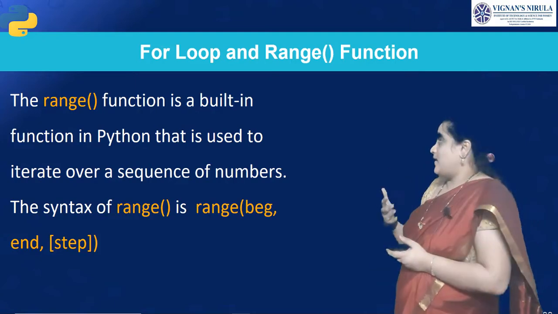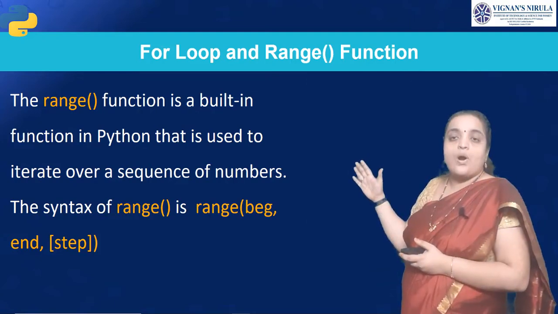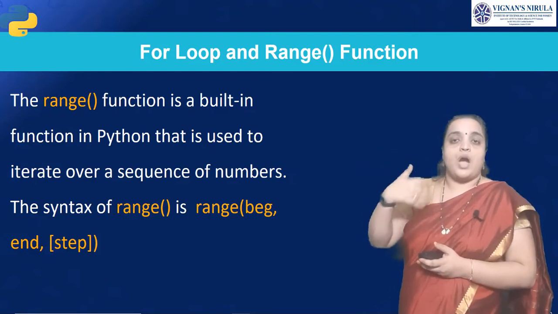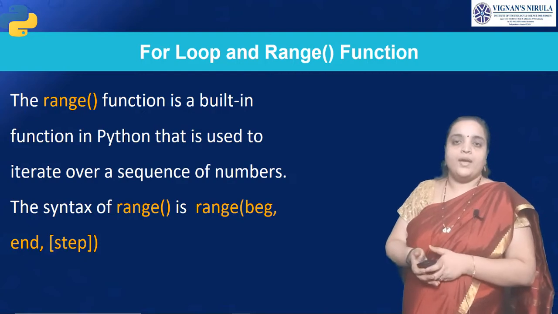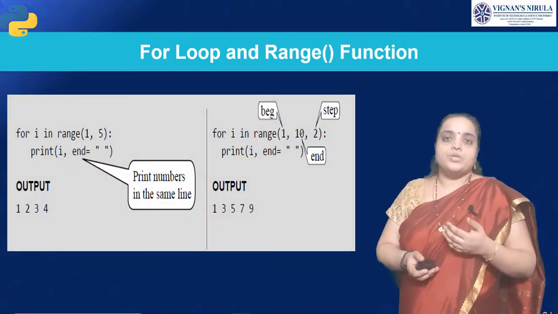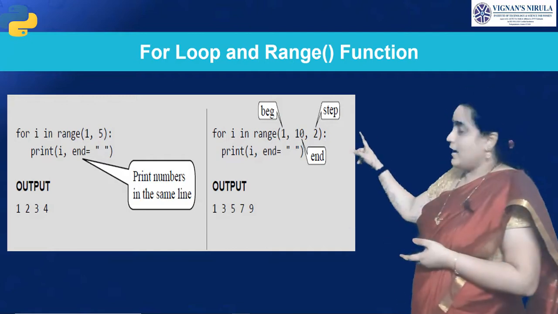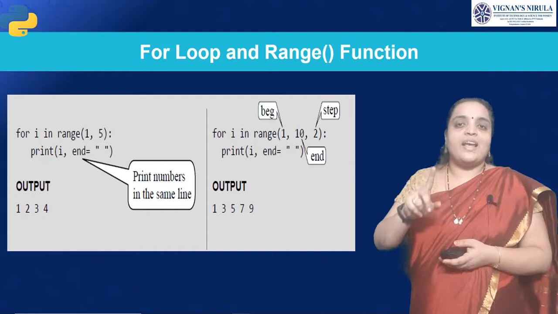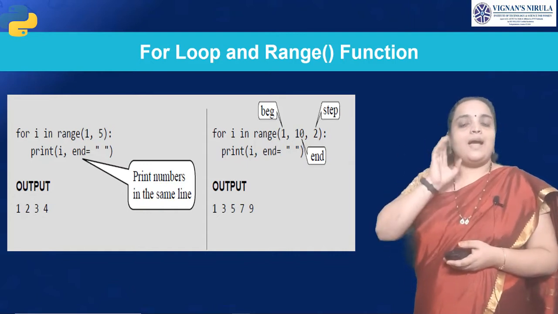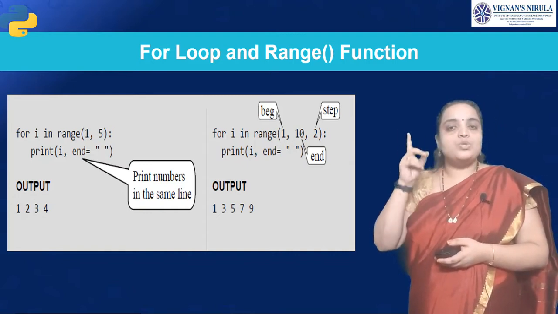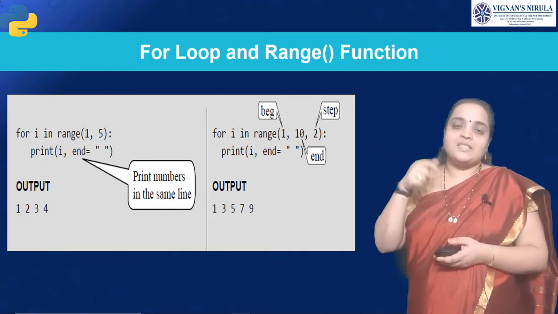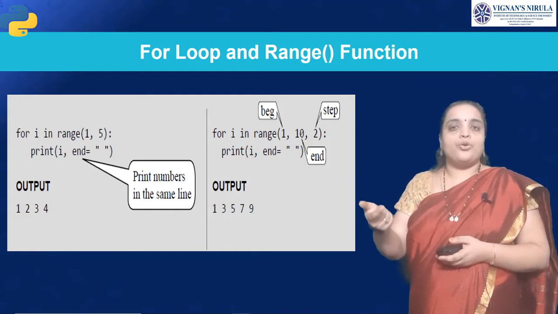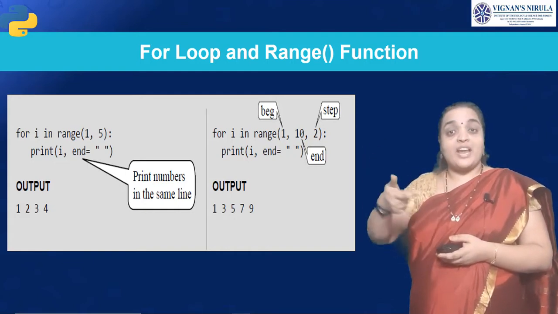The range syntax is range. You have to specify the beginning and ending and with how many steps we have to iterate the loop. So let us see with an example. Here, for I is the loop control variable, and I must be in the range 1 to 5. Print I. The first I value is 1, so you are printing 1. Then you go for the next value. The range is from 1 to 5.